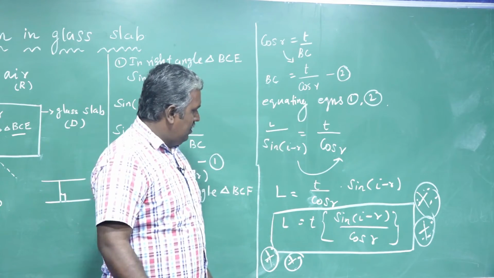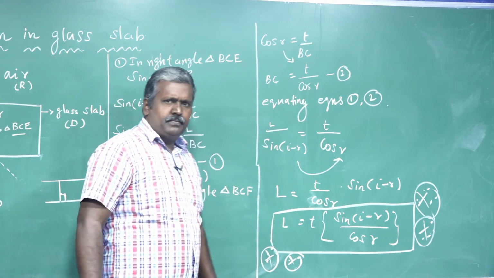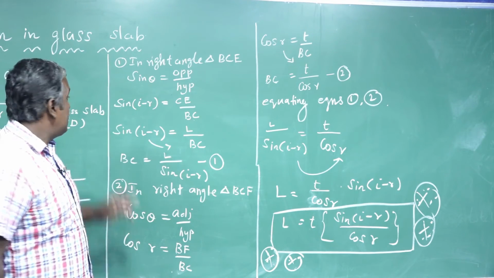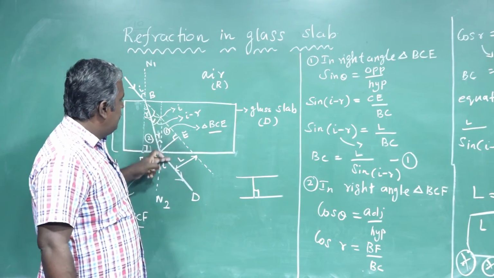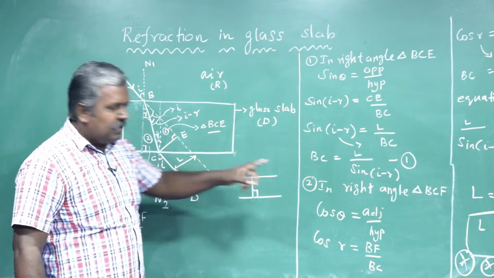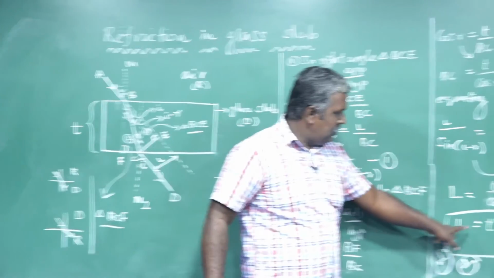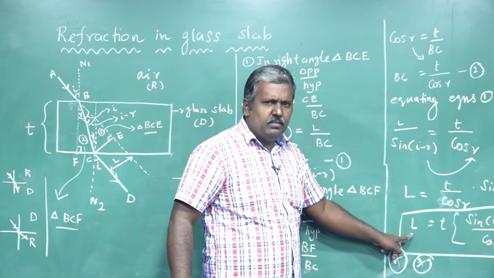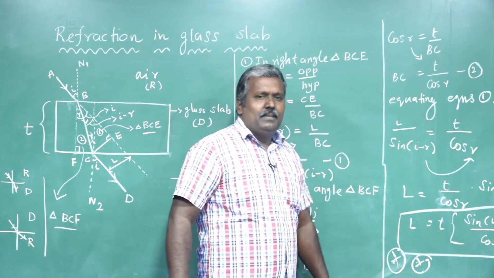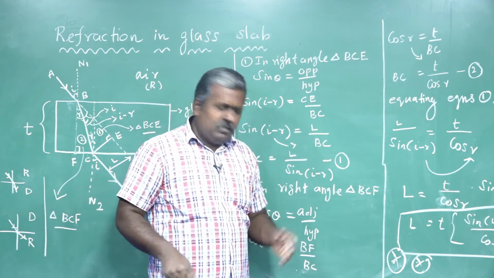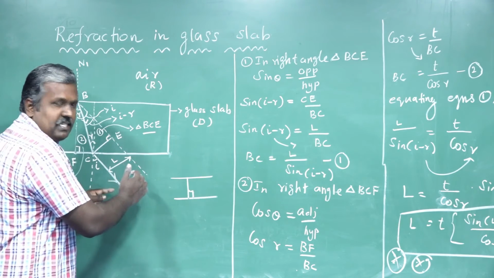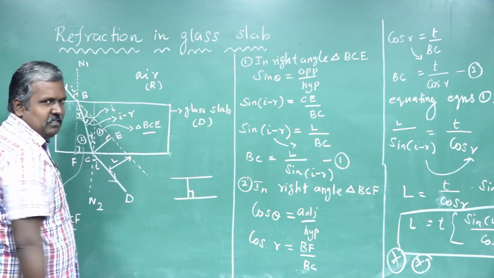For a particular or given glass slab, thickness is constant. For a given glass slab, thickness constant. From that formula, you can say, as angle of incidence increases, lateral displacement also increases. Listen here. Lateral displacement also increases.